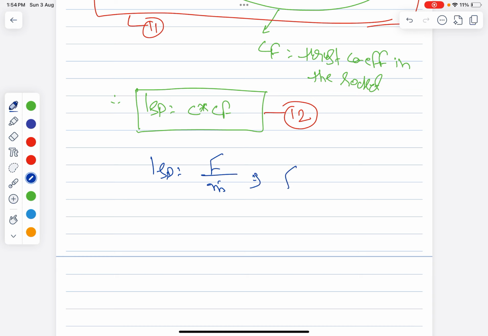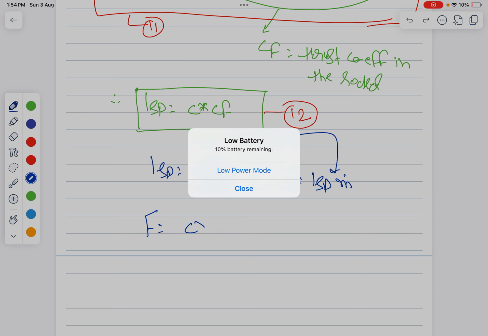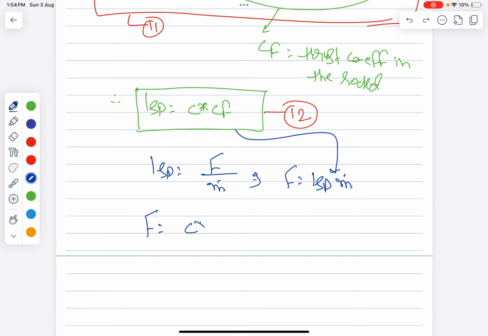That means F is nothing but your ISP into m dot, right? You can put this ISP value over here. So F is nothing but your C star CF into m dot. Okay, this is your equation number 13.